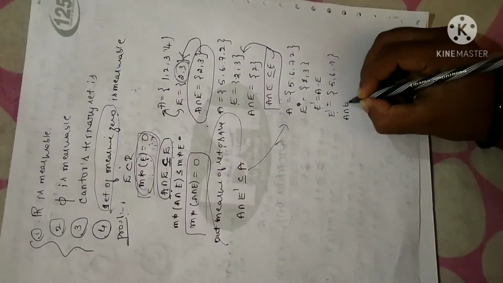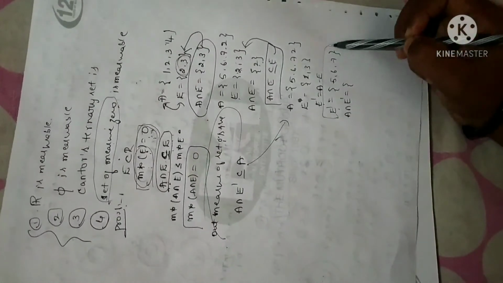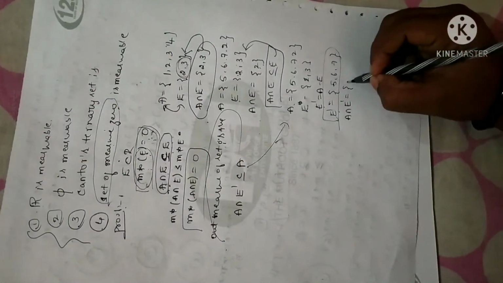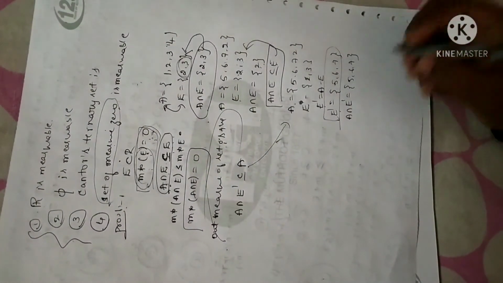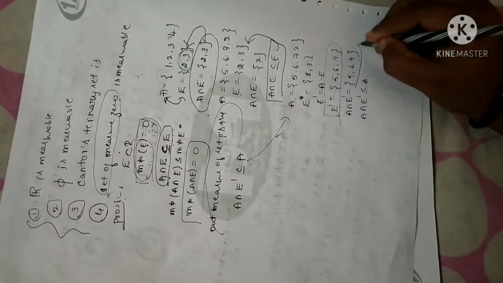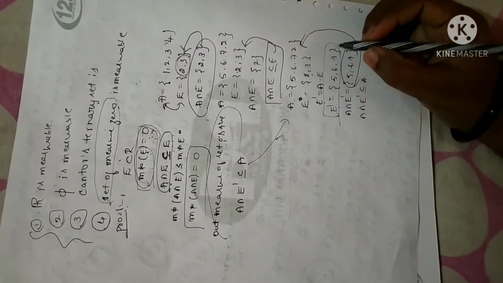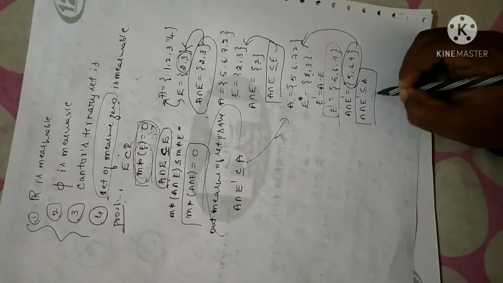Now let me calculate A intersection E complement. This is what E complement is, and A is this one. So the common elements are 5, 6, 7. Clearly A intersection E complement is a subset of A. Why? Because the elements 5, 6, 7 are in the set A, but they are not in set E. Clear? So that is why this expression always holds good.